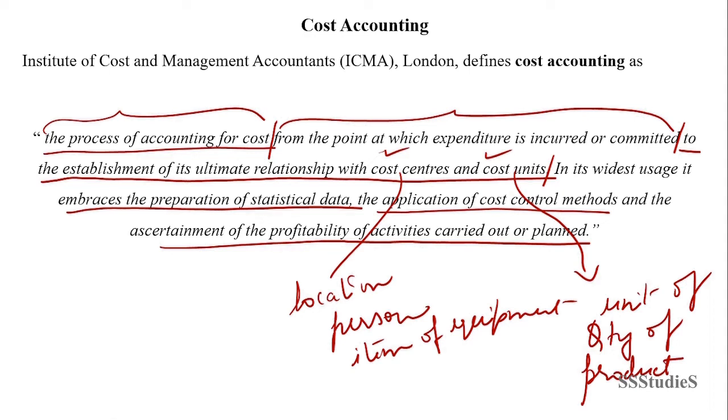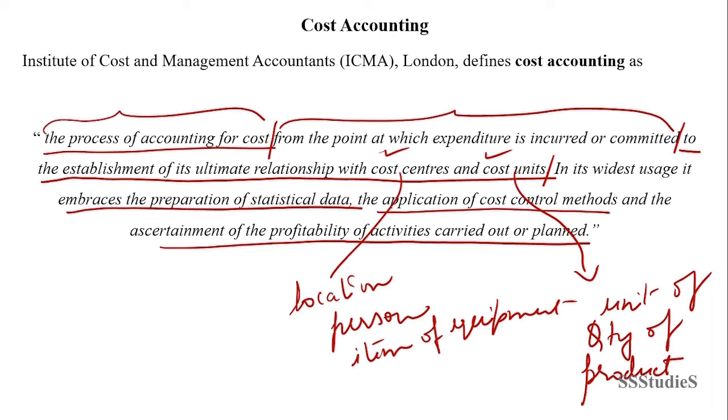For example, for the sugar industry, the cost unit is per quintal. For the textile industry, the cost unit is meters. Likewise, for the cement industry, the cost unit is per ton. If you're looking at a service, for example transport, the cost unit will be passenger kilometers, or in case of electricity, it is per kilowatt. For a hospital, it is per bed or outpatient visit, etc. So that's what is called a cost unit.